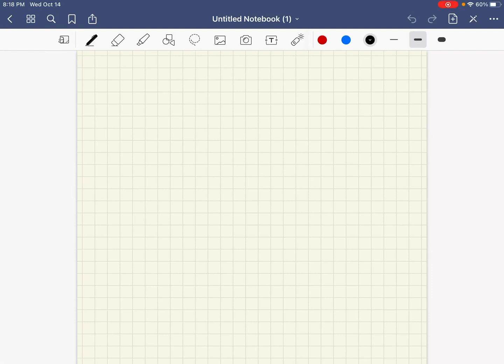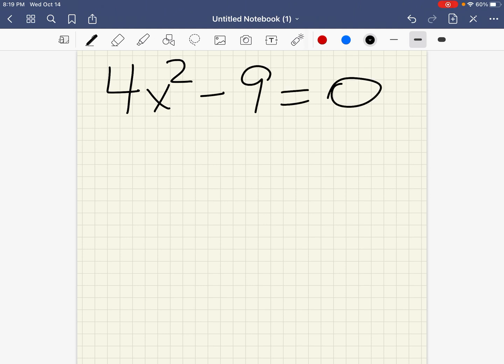All right, today we're on lesson 39, which is the difference of two squares, and then some more properties of parallelograms, specifically a rhombus. Remember, a rhombus is a parallelogram with four equal sides. So if you look on page 176, the first example is 4x squared minus 9 is equal to 0, and it says to solve it by factoring.